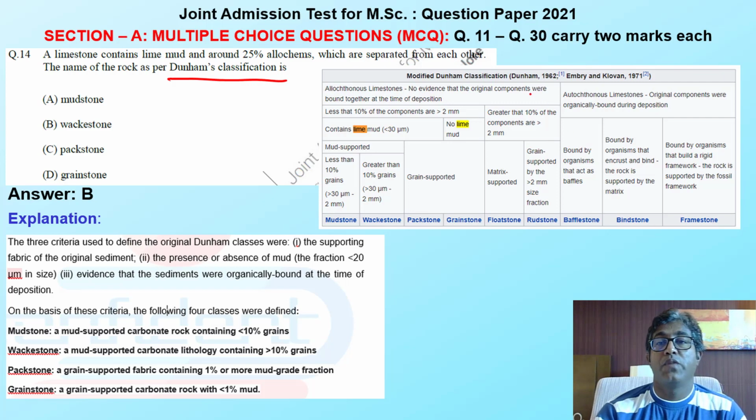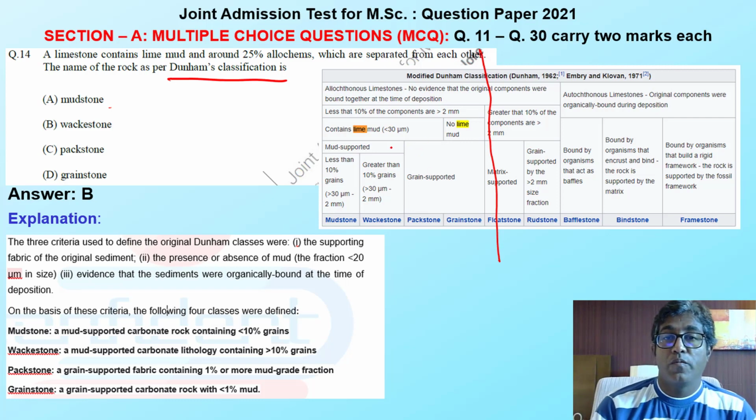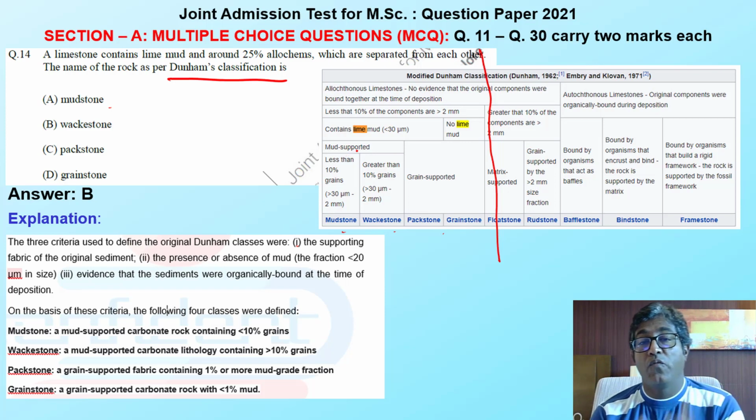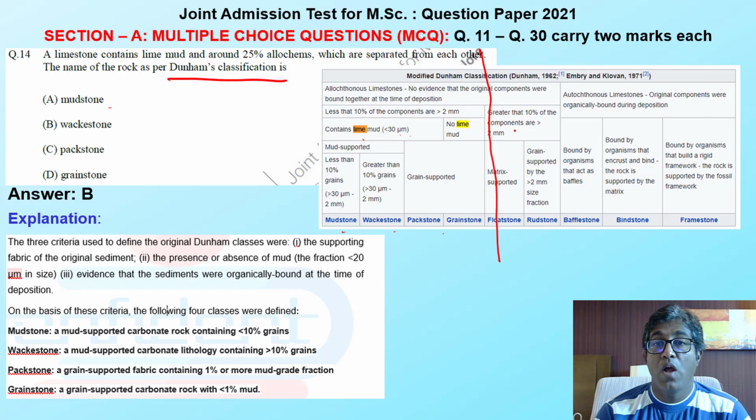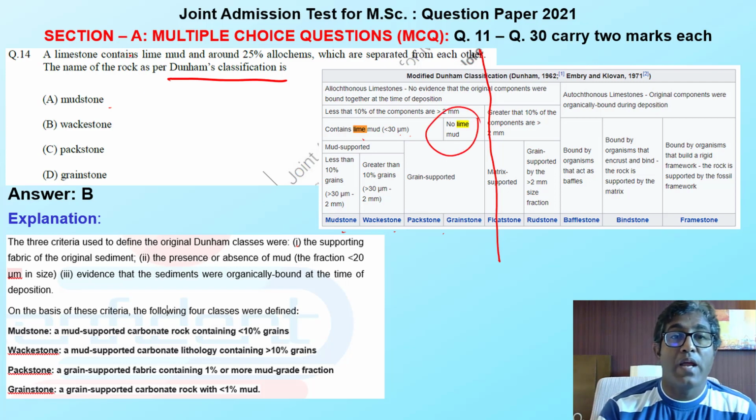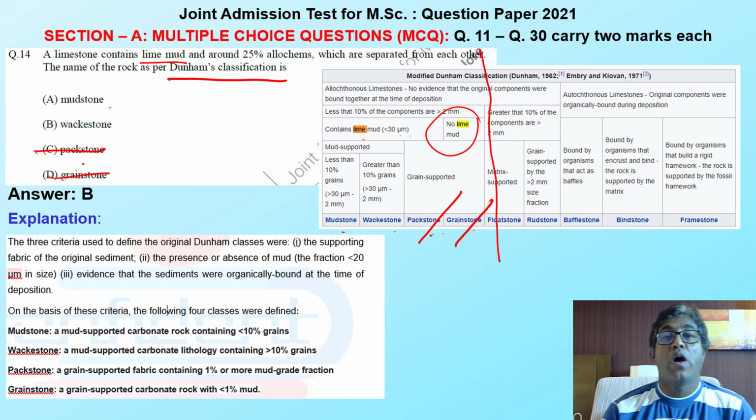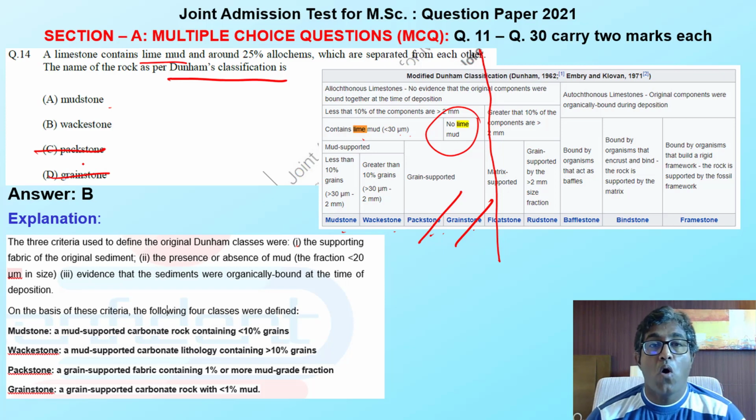Based on Dunham classification, we have to divide the rock into mudstone, wackestone, packstone, or grainstone. So we are dealing with half of the classification. Because mudstone, wackestone, packstone, and grainstone will come in which we have the lime muds less than 30% micron and no lime muds. But here I have the lime muds. This means my option shouldn't contain packstone and grainstone. So exclude this one. Now I have to check whether it is a mudstone or wackestone.